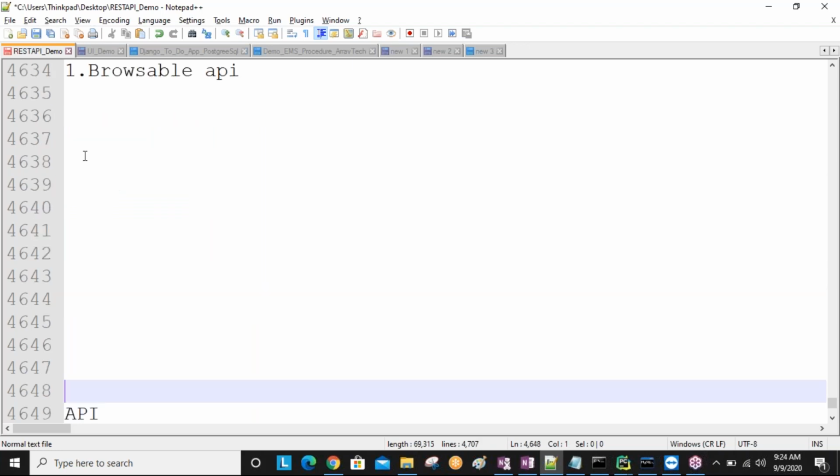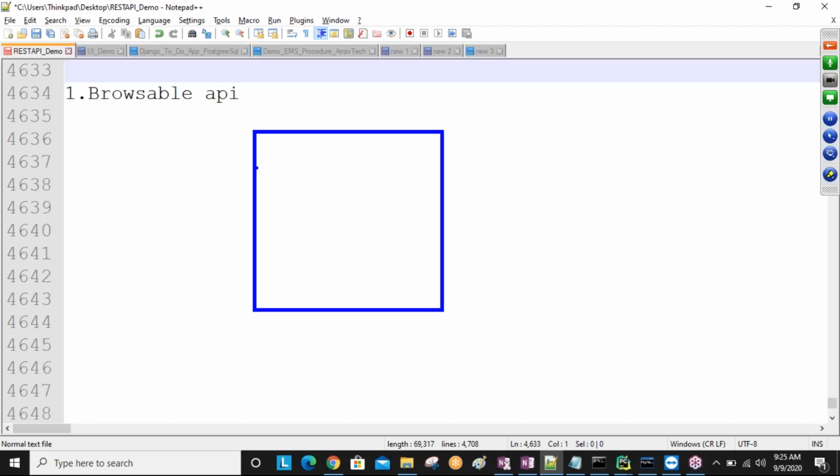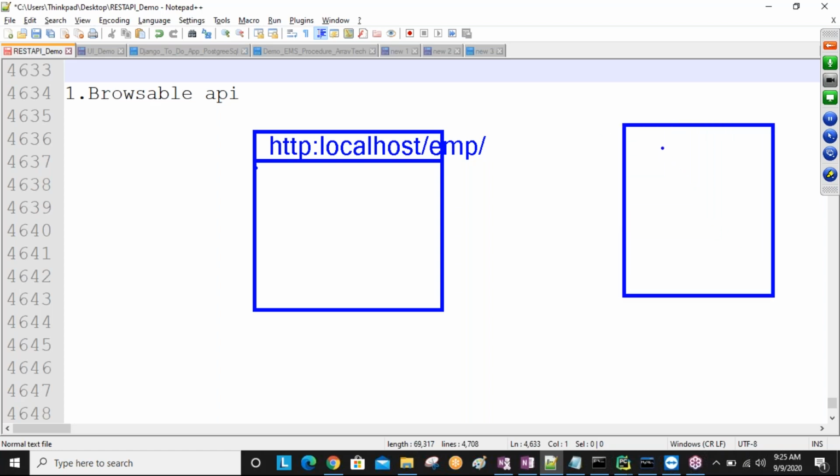Now here, this is my Django application, sir. After executing my Django application, from the browser I'm going to execute my URLs. Generally, you know, http colon, some localhost, some emp, whatever URL you want to take. I want to access all the data which is available in my database. This is my DB, sir, and some records are there, assumption.